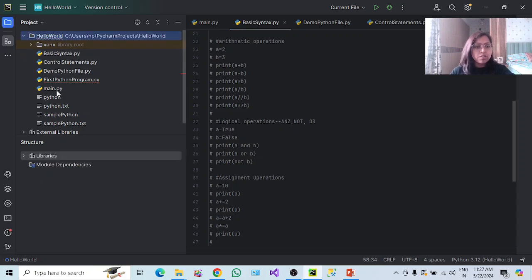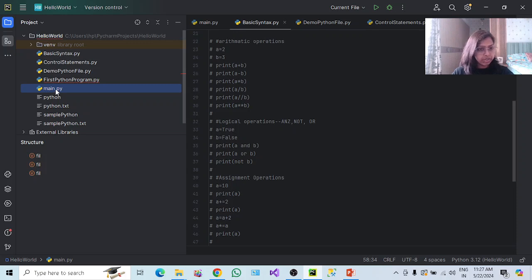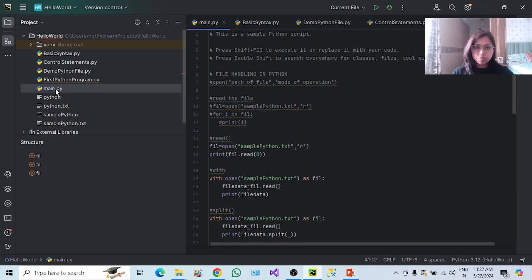If you see, you will get one project and one file, main.py. Apart from these, the txt files and py files I have created myself. So when you open a very fresh PyCharm code editor, you will get one project, Hello World, and you will get main.py. If you want, you can open this py file and write your code over here. You can start learning.